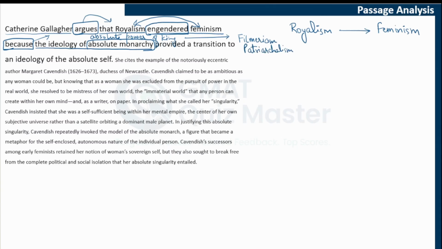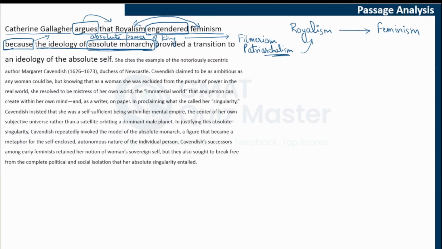So you have to relate the information that you are reading to what you have already read in order to make sense of what you are reading now. If you don't relate this information with what you have already read, you will not understand what the passage is saying, right?